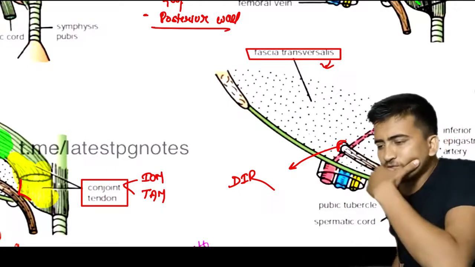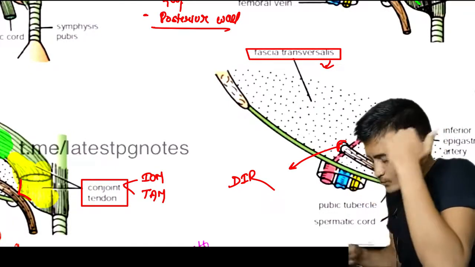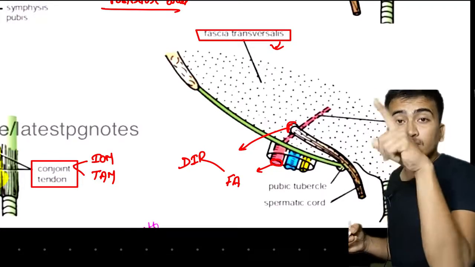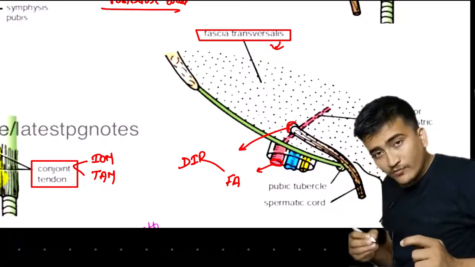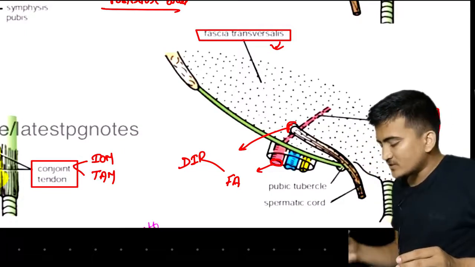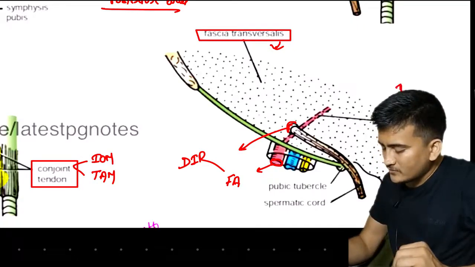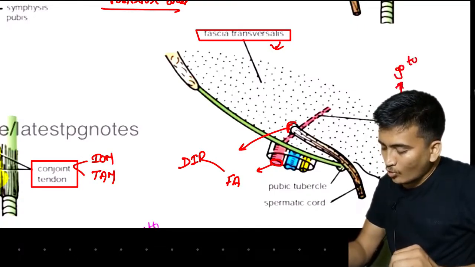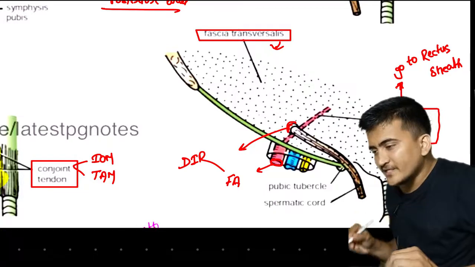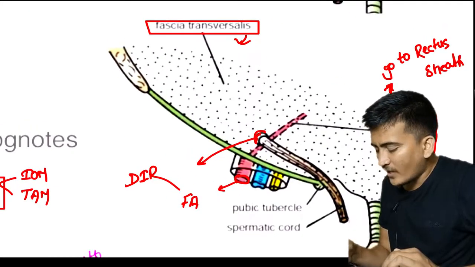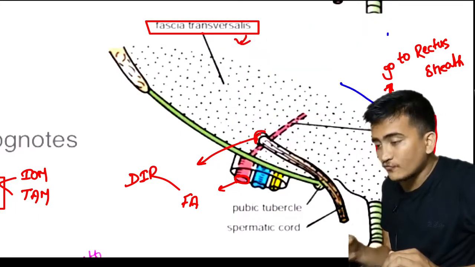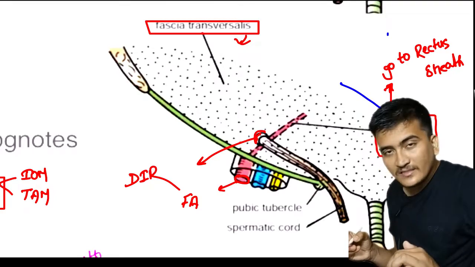Now, talking about the other thing: this is the femoral artery at the mid inguinal point. Above it we have the inferior epigastric artery. Why is this inferior epigastric artery important? Because it will go to the rectus sheath. What is this inferior epigastric artery actually? It is a branch of the external iliac artery.